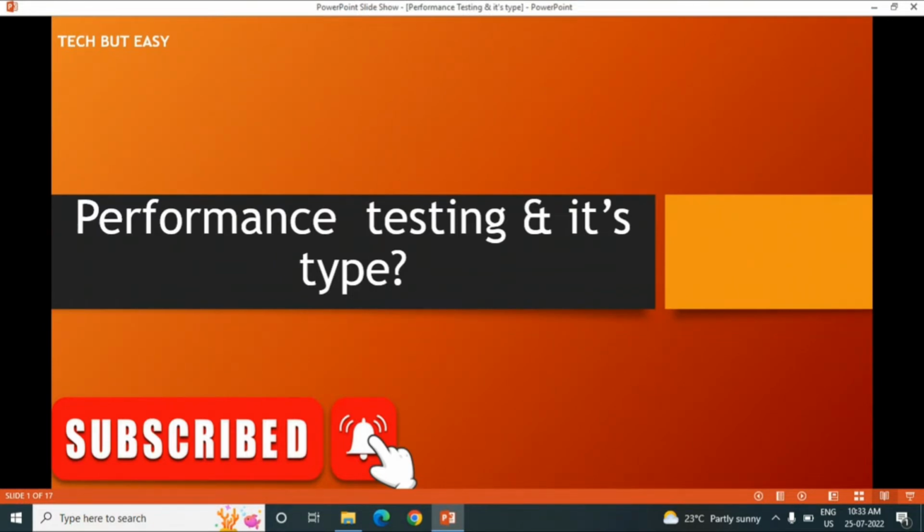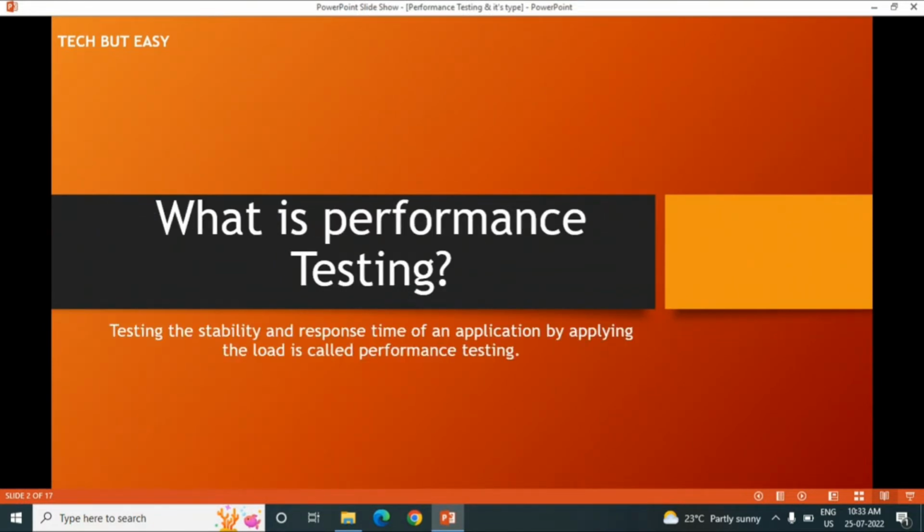Now first, what is performance testing? Performance testing is nothing but testing the stability and response time of an application by applying the load. You only have to remember three terms: stability, response time, and load. It's called performance testing.